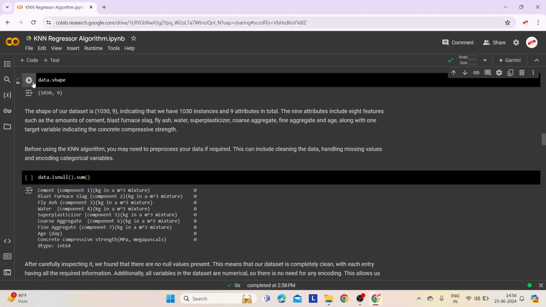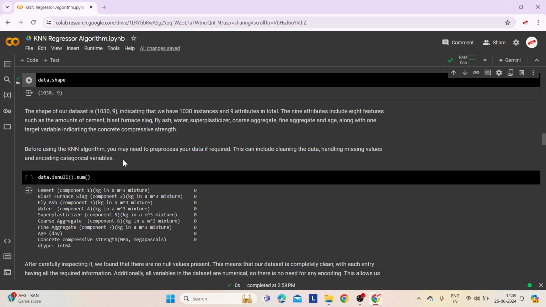Here, data.shape gives the number of rows and columns in the dataset. This output indicates our dataset comprises 1030 rows, which are instances, and 9 attributes, which are columns. These 9 attributes include 8 features such as the amounts of cement, blast furnace slag, fly ash, water, superplasticizer, coarse aggregate, fine aggregate, and age, along with one target variable indicating the concrete compressive strength.